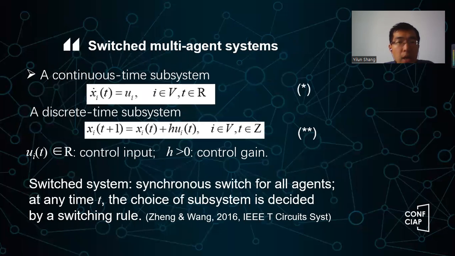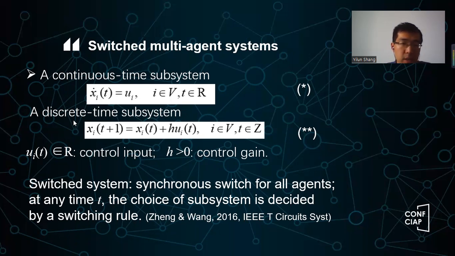So here we will introduce the so-called switched multi-agent system. As I just mentioned, agent dynamics can be continuous time and discrete time. Here we will combine them to create a switched system. A switched multi-agent system has basically two components. One component is the continuous time subsystem, like this: x_i dot equal to u_i.